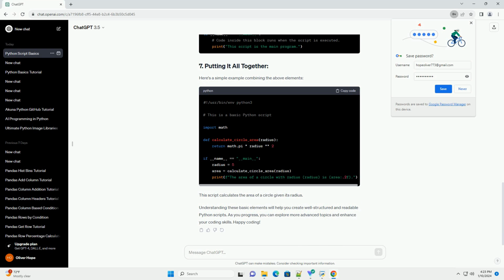Here's a simple example combining the above elements. This script calculates the area of a circle given its radius. Understanding these basic elements will help you create well-structured and readable Python scripts. As you progress, you can explore more advanced topics and enhance your coding skills.